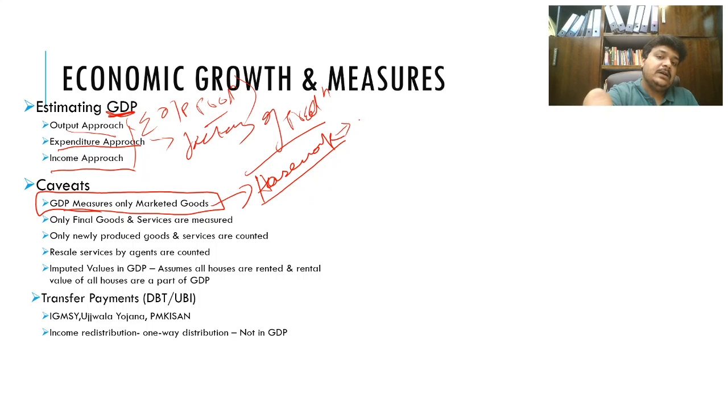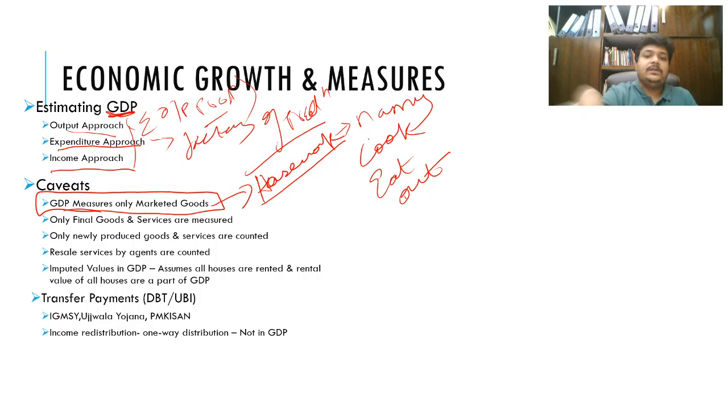So you would pay a nanny, a cook, or you would eat out. So this is not actually monetized. It is a hidden cost and it's not put into GDP.